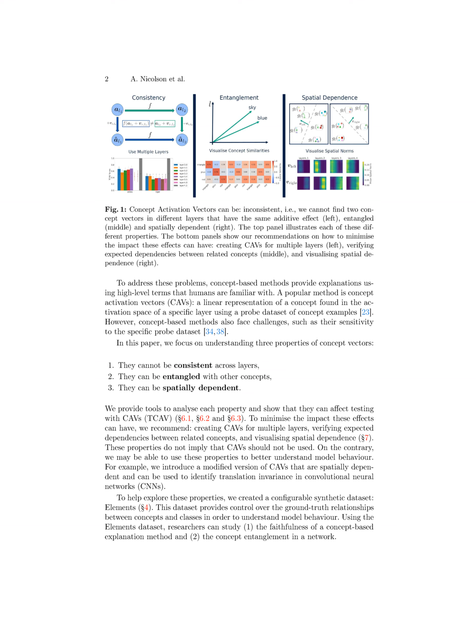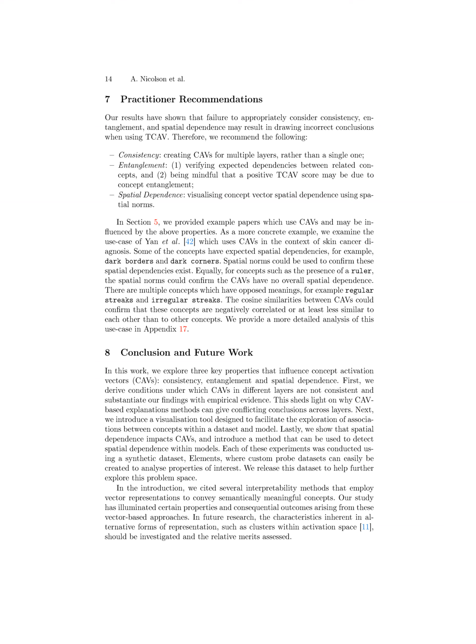Secondly, they propose verifying expected dependencies between related concepts to address concept entanglement issues. By being mindful that a positive TCAV score may be due to concept entanglement, researchers can improve the accuracy of their interpretations.